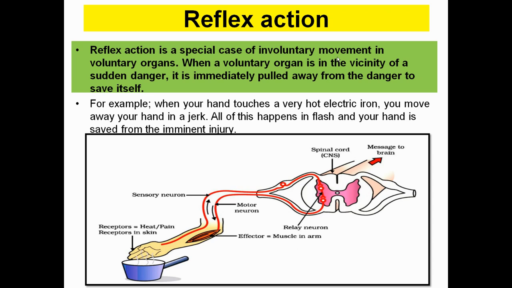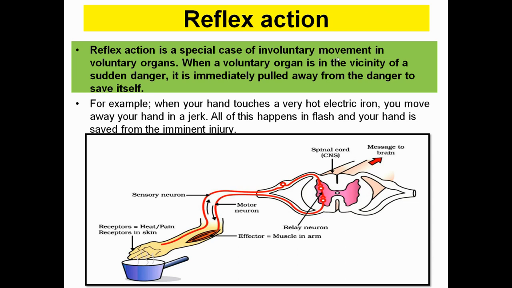Like when you are going to touch a hot electric iron or gas stove, you move away your hand in a jerk, in a very sudden motion. All of this happens in a flash, and your hand is saved from the imminent injury. That's how our nervous system senses the danger and keeps our body out of it, especially the limb part, that is the voluntary part of the body, which is not directly under the control of the brain, but is communicated through the spinal cord.